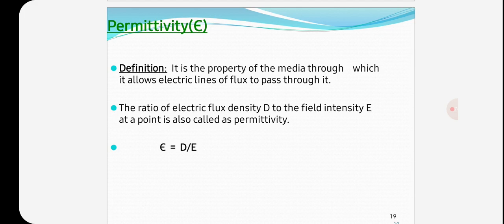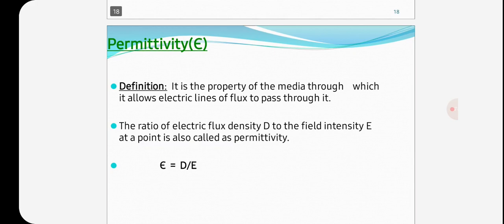The greater the permittivity of a medium, the lesser the force between charged bodies placed in it. Each medium has two permittivities: absolute permittivity and relative permittivity. So, the property of the media through which it allows dielectric lines of flux to pass through it is called permittivity.